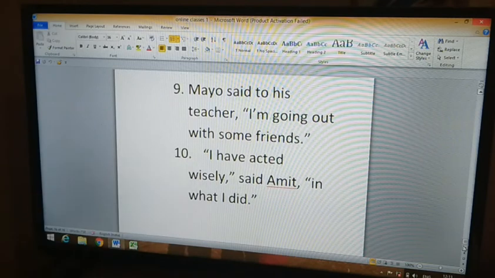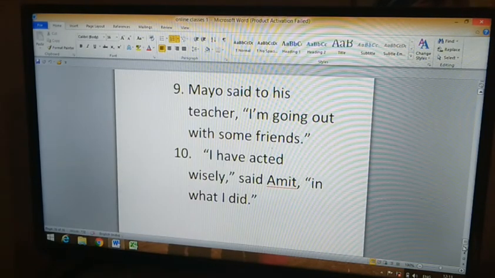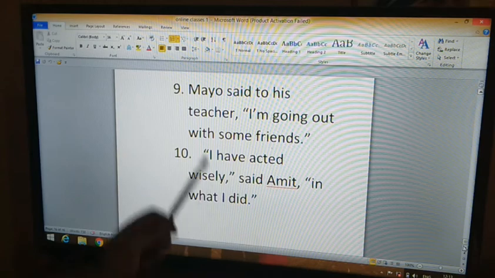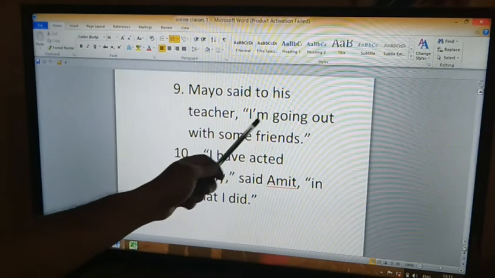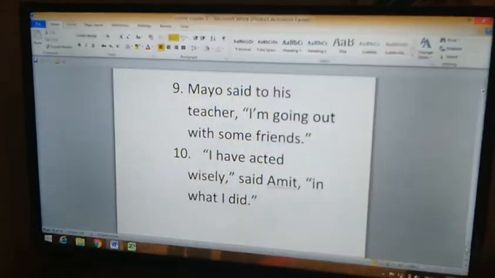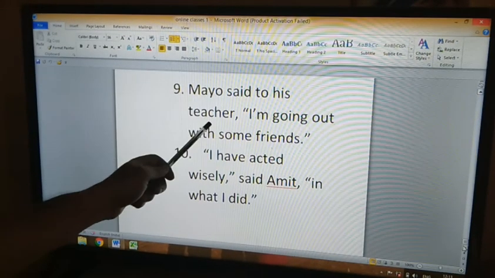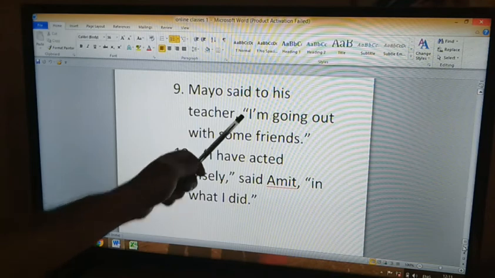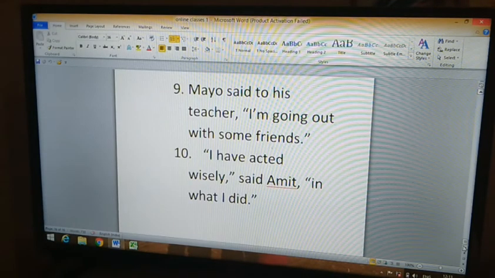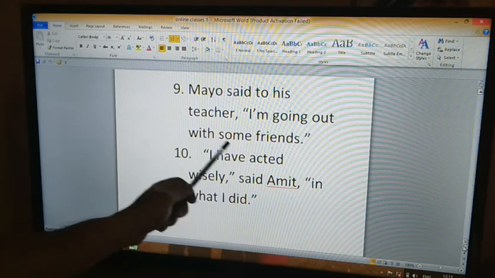Now, ninth question. Mayo said to his teacher, comma, double inverted commas, I am going out with some friends.